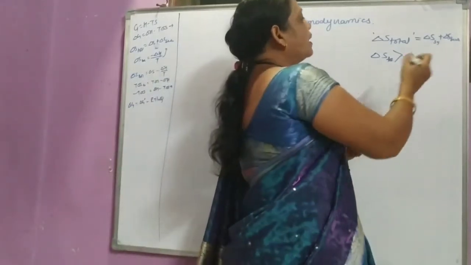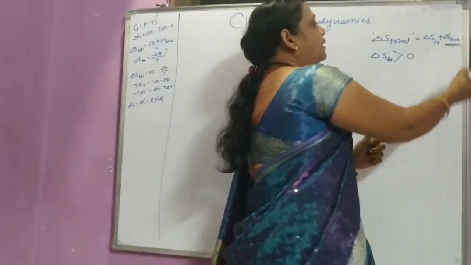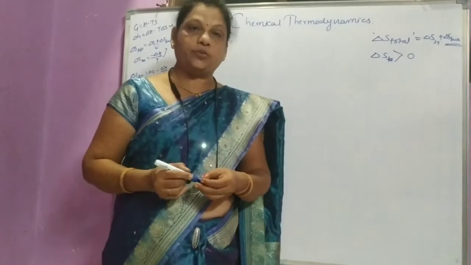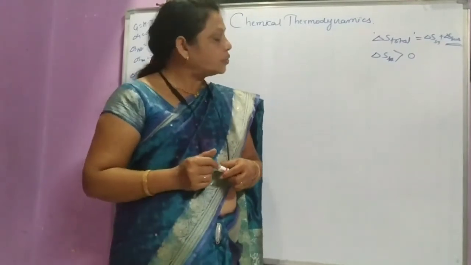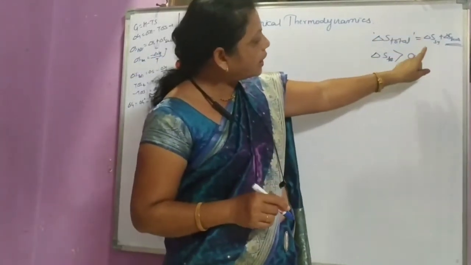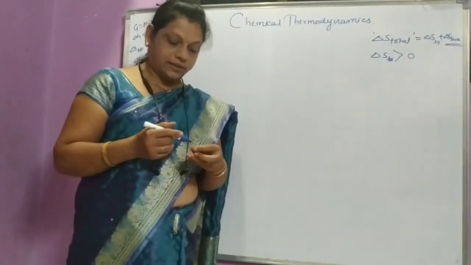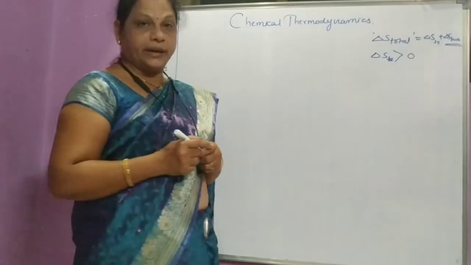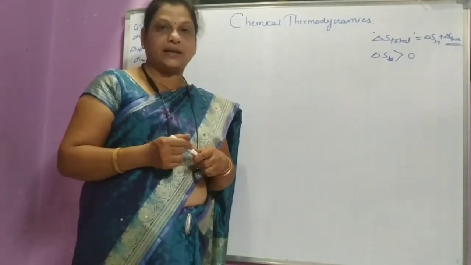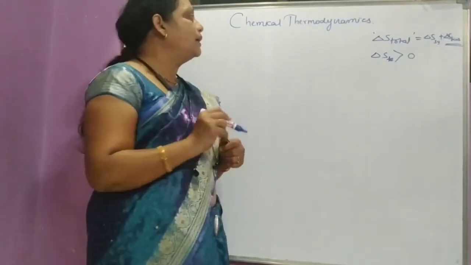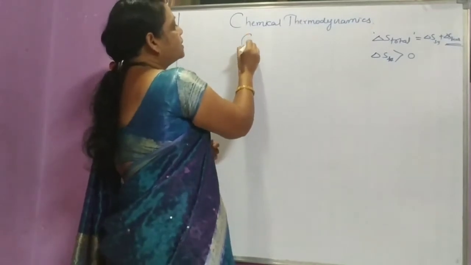It is difficult to obtain the entropy change for the surrounding, so to overcome this problem the American theorist J.W. Gibbs introduced a new physical term.